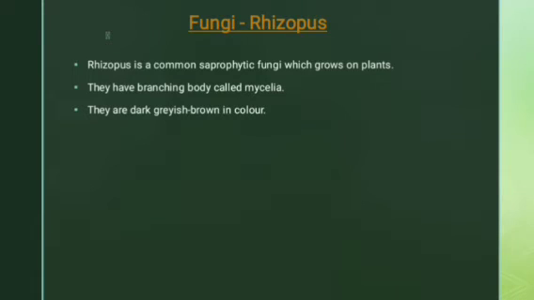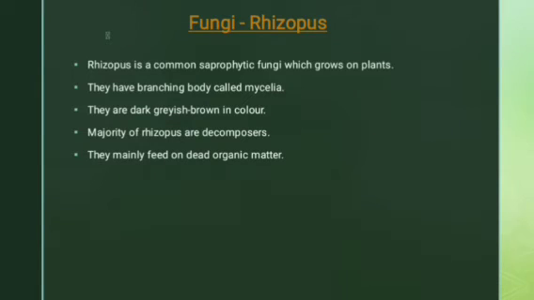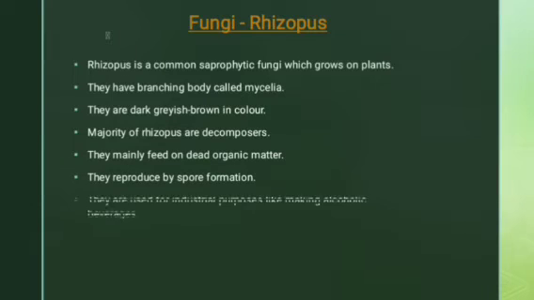They are dark greyish brown in color. The majority of Rhizopus are decomposers. Yes, as they are saprophytic fungi, they are decomposers because they live on dead and decaying matter only. They mainly feed on dead organic matter. They reproduce by spore formation. They are used for industrial purposes like making alcoholic beverages. So here is the industrial significance or application of it.